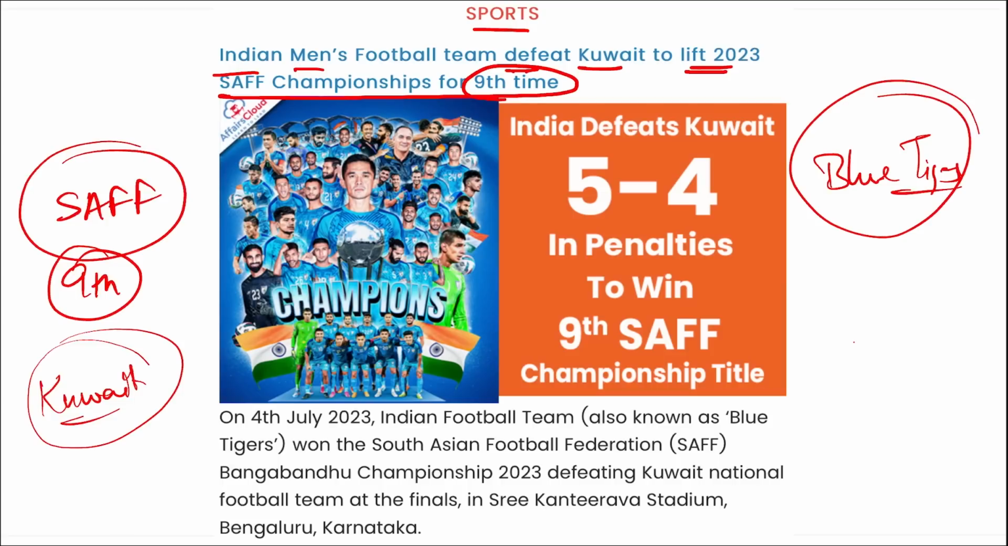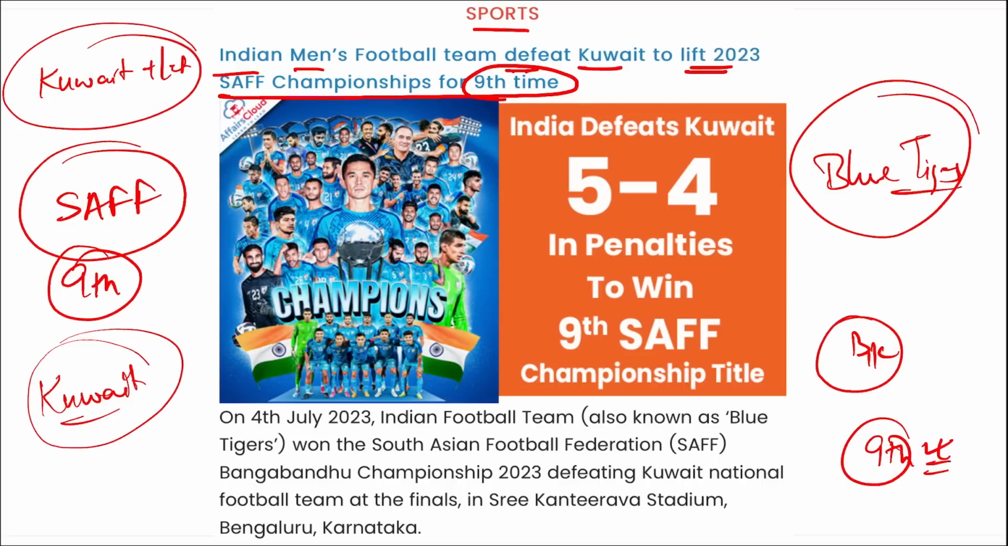Where was this championship held? This championship was held in Bangalore, Karnataka, in India only. Previously India had won this eight times, and this is the ninth time that India has won this championship. Correct? One more thing, remember, Kuwait and Lebanon are the two countries that are non-SAFF members, and they were invited to this tournament.